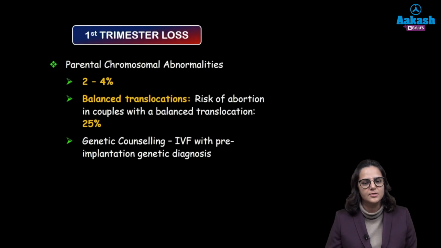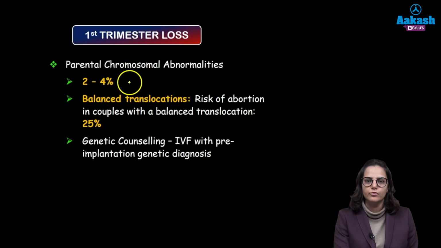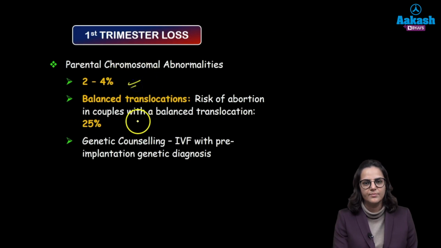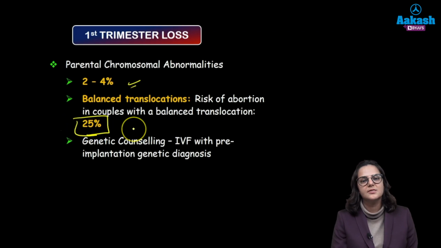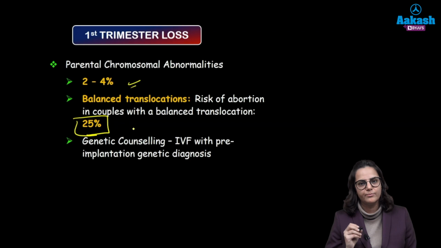Then coming to other causes, so parental chromosomal anomaly can be a 2 to 4% cause of recurrent pregnancy loss, and that also if the parent has balanced translocation. Okay, if both the parents have balanced translocation, then recurrent pregnancy loss incidence increases up to 25%.